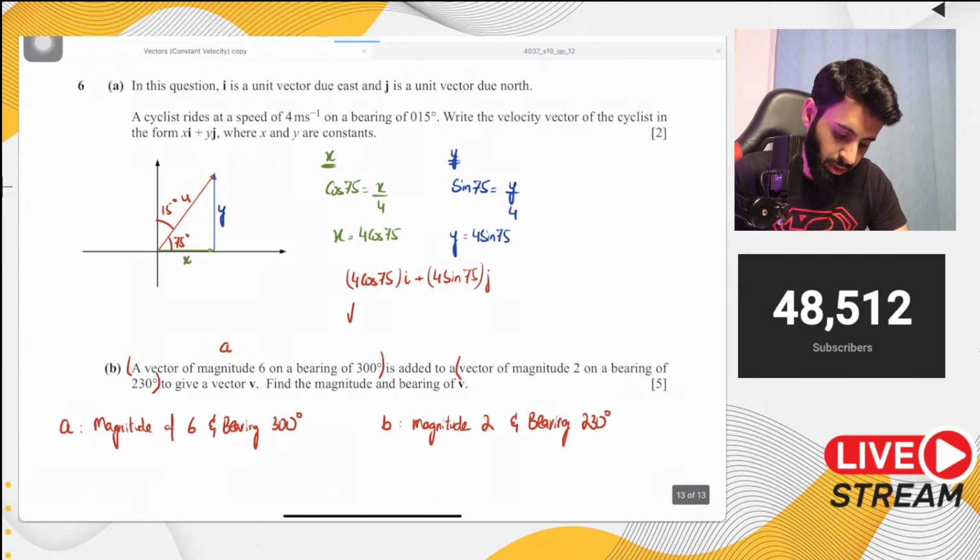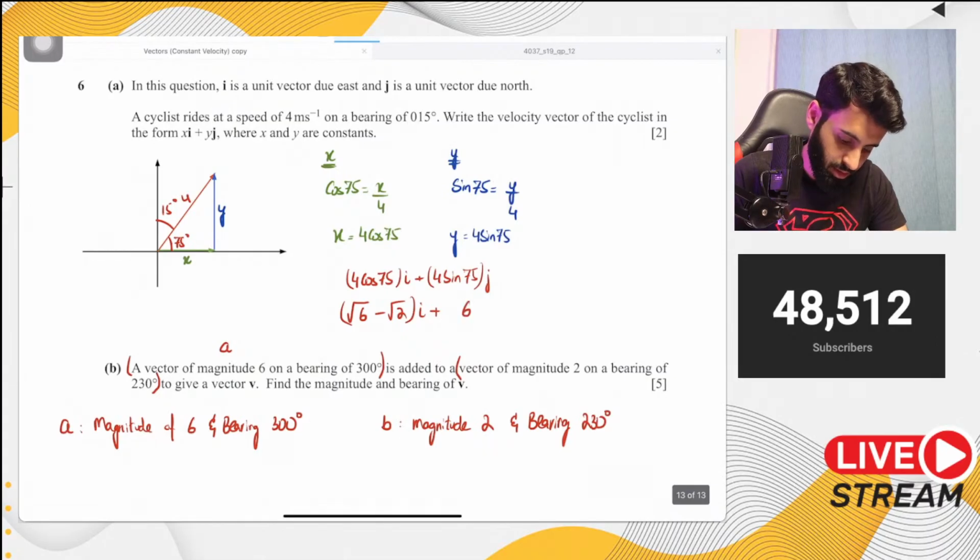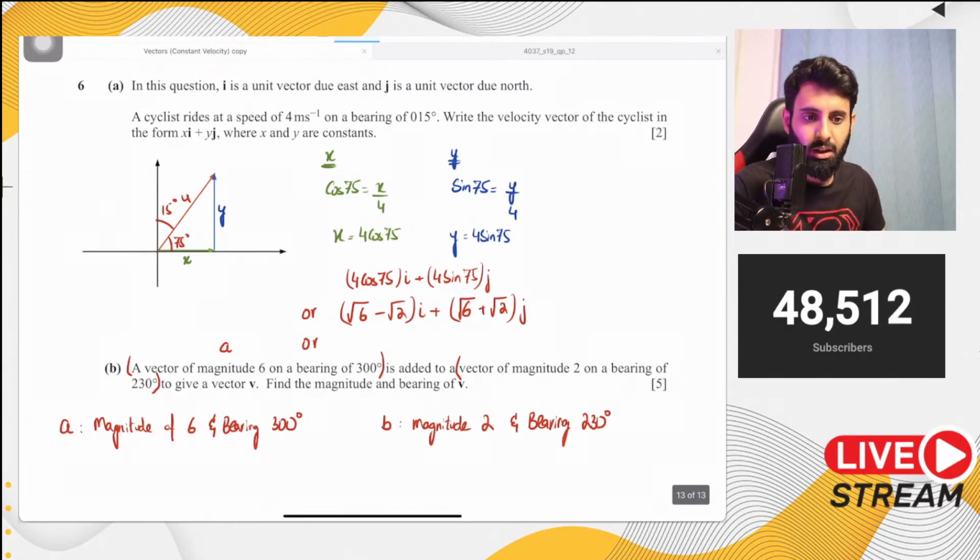So this, by the way, becomes 6 minus under root 2. That's also not too bad, writing it like this. 6 minus root 2 and 4 sine 75. Let's see what that is equal to. That becomes under root 6 plus under root 2. Yeah, that's also not too bad. Or again, you can write it in decimal as well. Go right ahead. Nothing wrong with that.